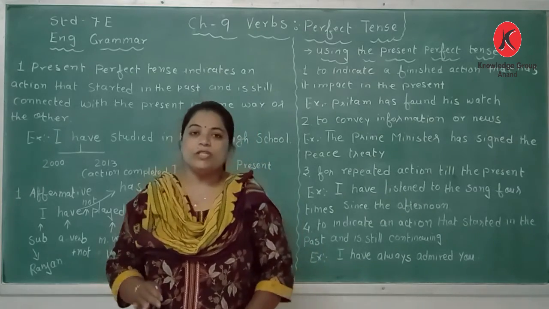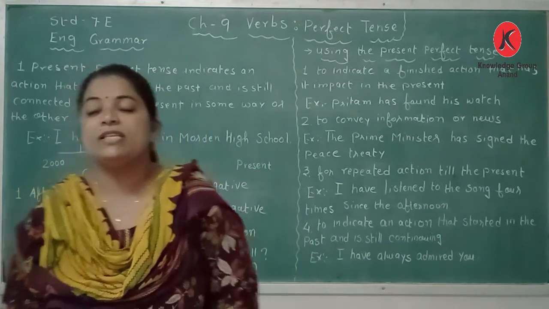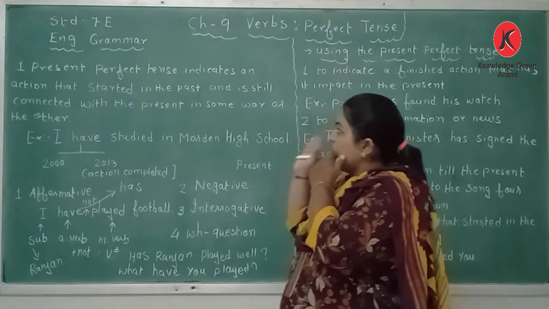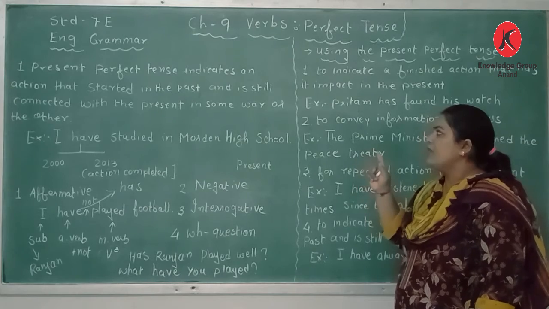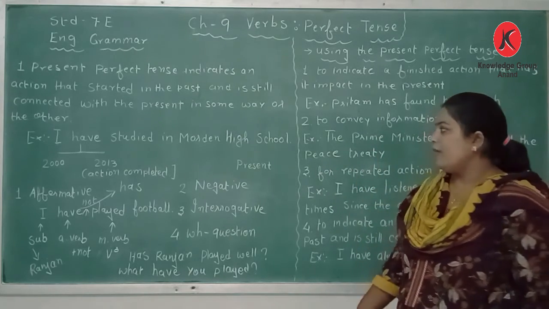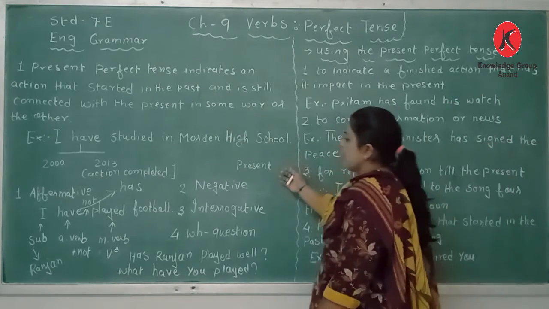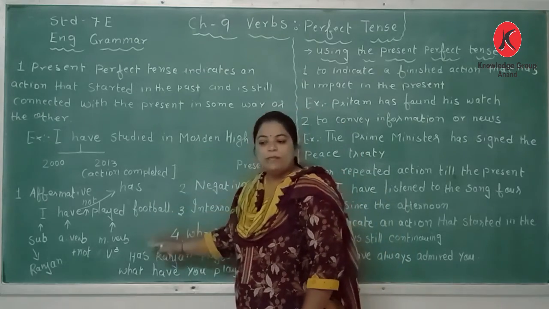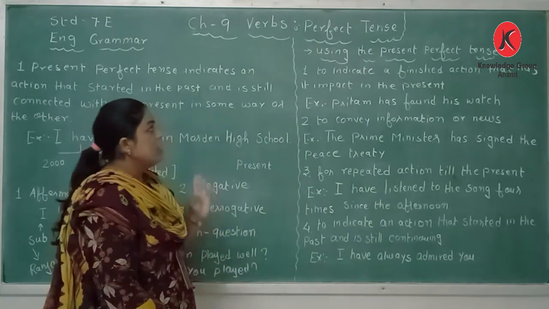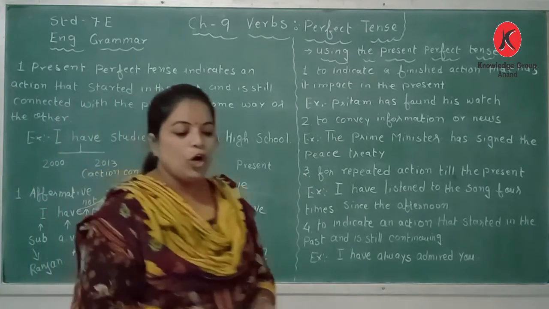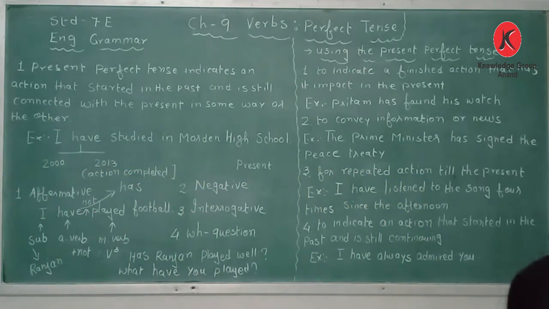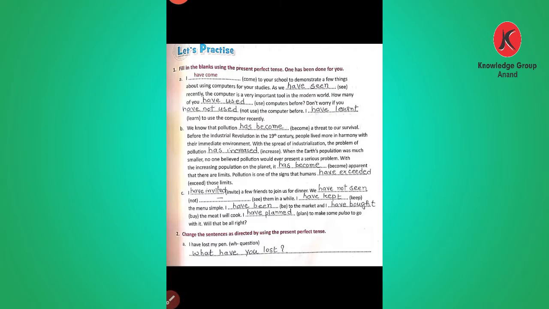Okay. So dear students, before we go to the exercise, the present perfect tense indicates an action that started in the past and is still connected with the present, one way or the other. I have stated the examples, the core structure of the sentence, and using the present perfect tense. Write down these points in your notebook before you start writing your exercise. Now let us go through the exercise.